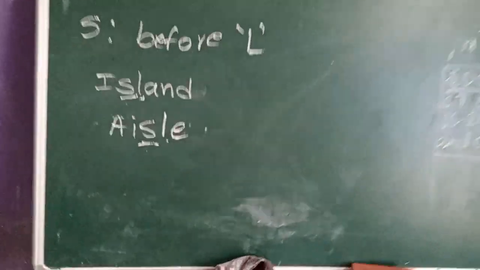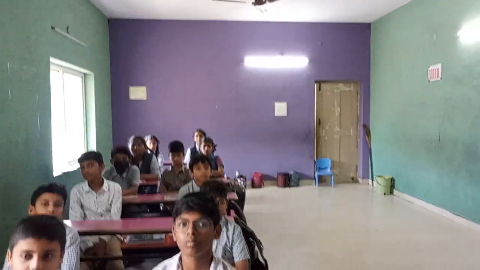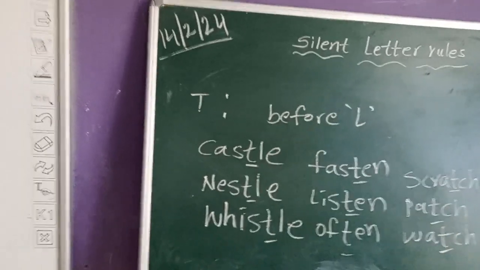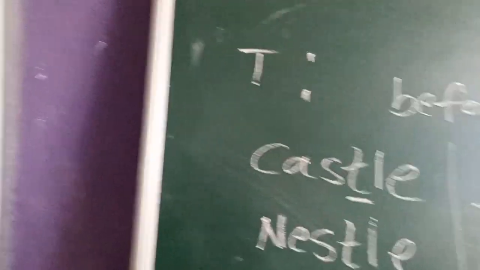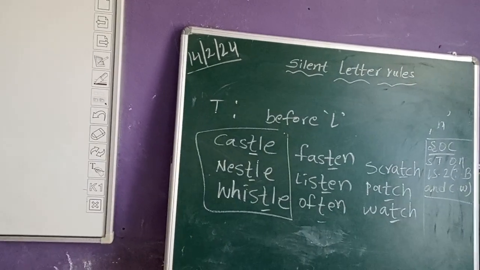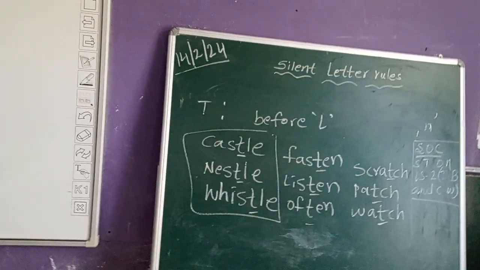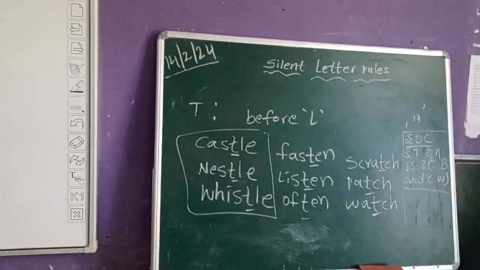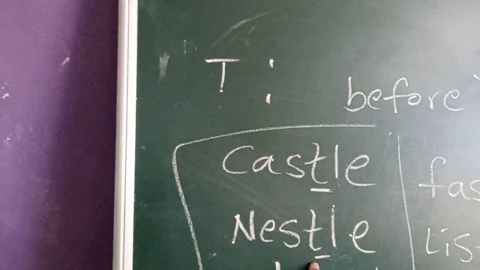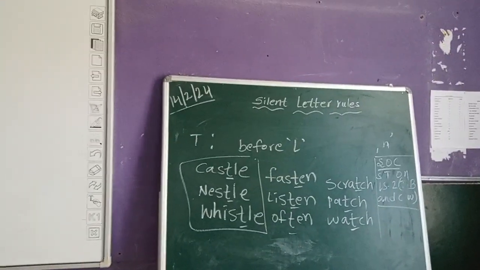Okay, this is next. Children, next letter is T. T is silent if it comes before the letter L. Look here. First look at these words only; don't look at other words, the rule will not be applied for those. So see here, castle. We are not saying castle with a T, nestle, whistle. Do we say like that? No. There T is silent as it comes before the letter L. Look here, where T comes before the letter L. So T is silent. Castle, nestle, whistle. Like this we say.